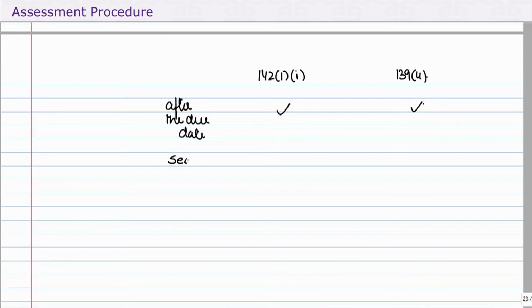Then as per section 80, we have carry forward of losses. Is the restriction of section 80 applicable to both these returns? Which means whether I file a return under 139.4 or under 142.11, there can be no carry forward of loss.